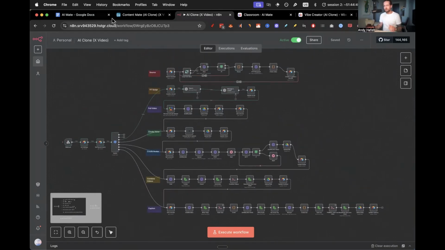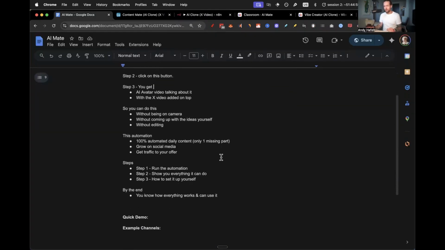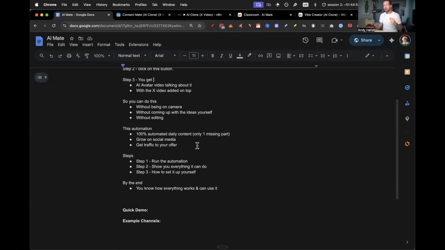So in today's video, you can start using this. I'm going to show you exactly how it looks when we run the automation, so how everything looks running through the entire thing. Then I'll show you everything that it can do, explaining in a little more detail what it can actually do. And hopefully by the end of this, you'll know how everything works and how you can use it.